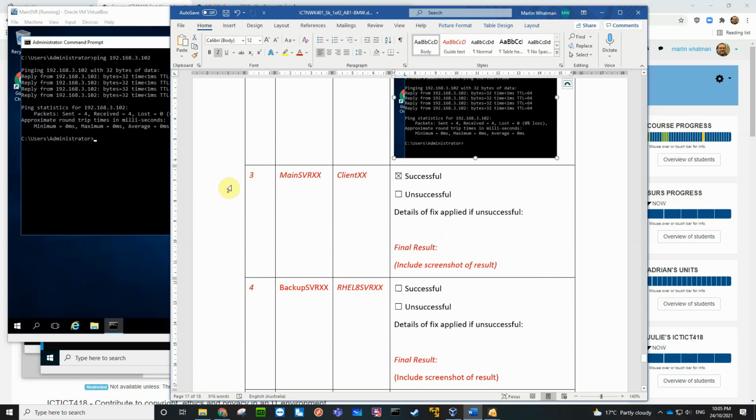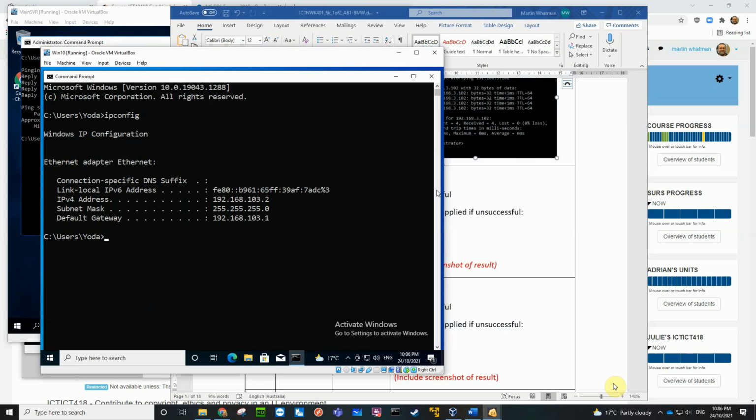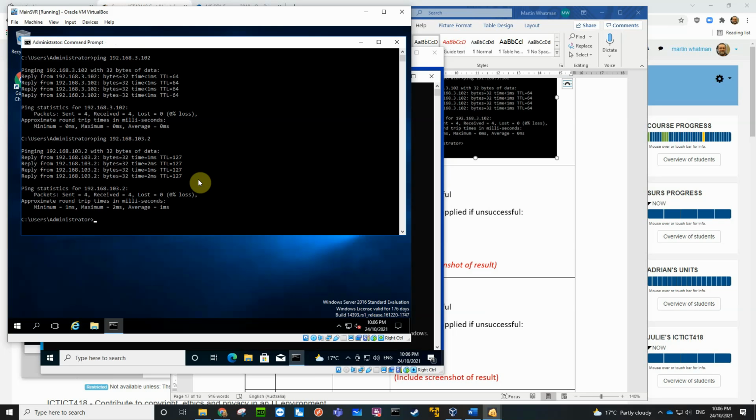Okay, main server to the client. So that's 103.2. Okay, so main server to there, ping 192.168.103.2. Actually, I should have cleared the screen first.